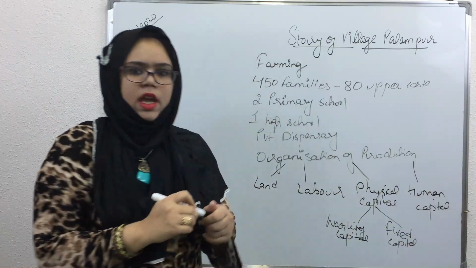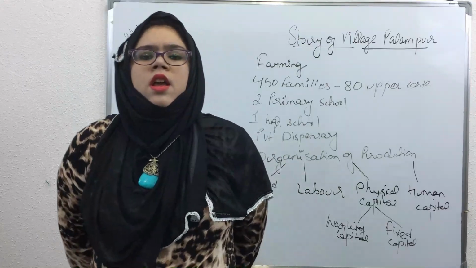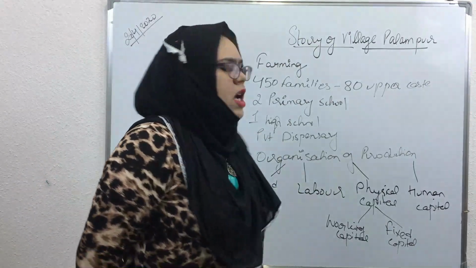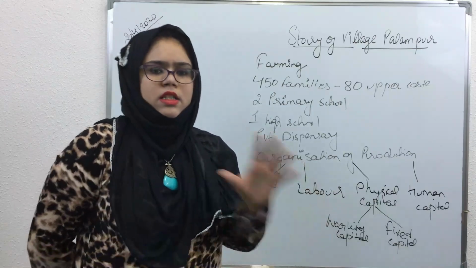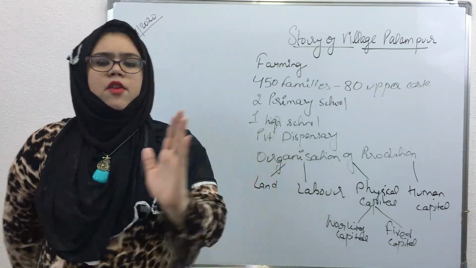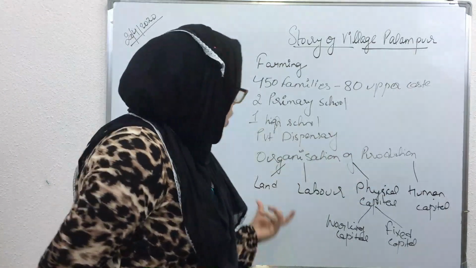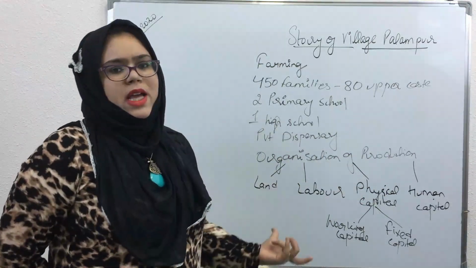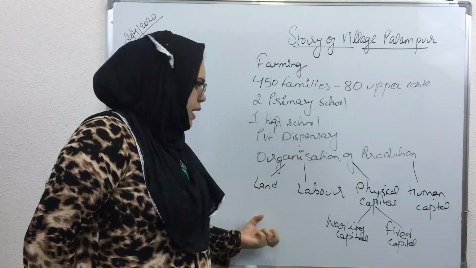Okay. Now in your exams, a question can be asked: what are the four factors, or what are the factors of production required? So the answer to that question is there are four factors of production: land, labor, physical capital and human capital. Now what is land? Land comprises water, forest, minerals. All this is a part of land.